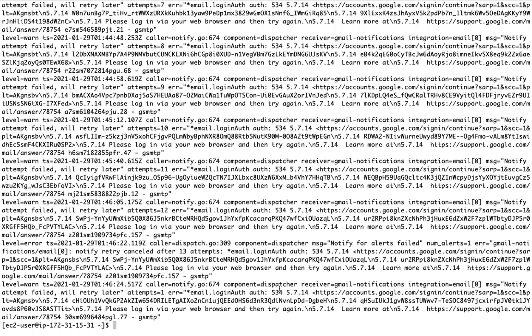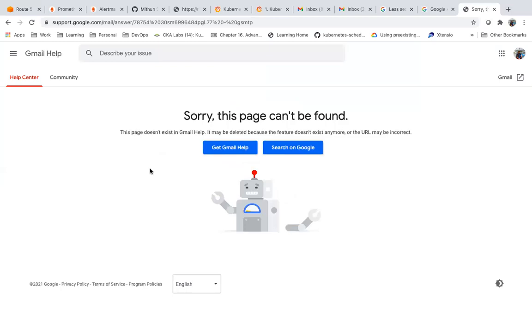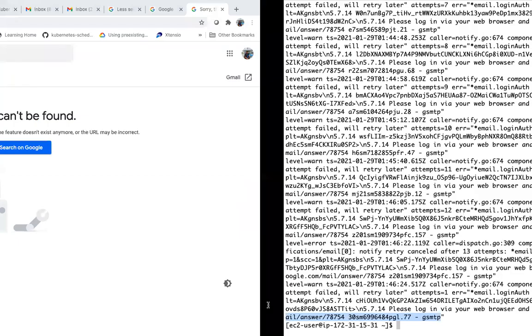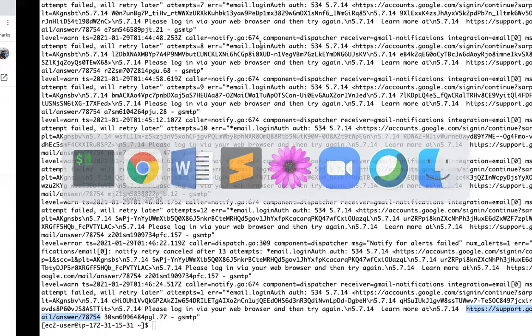Now, since I am using Gmail, it is giving some error. If you see, it is not able to send. Let me access this URL. So it is trying to trigger a mail, but Gmail is not allowing me to trigger the mail. I may need to do some more settings in Gmail.